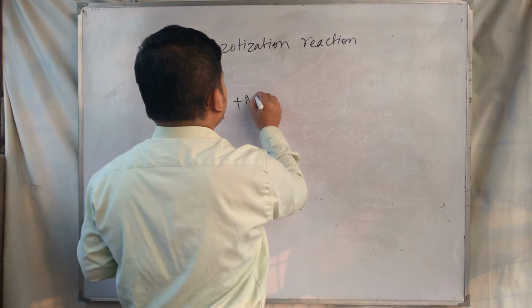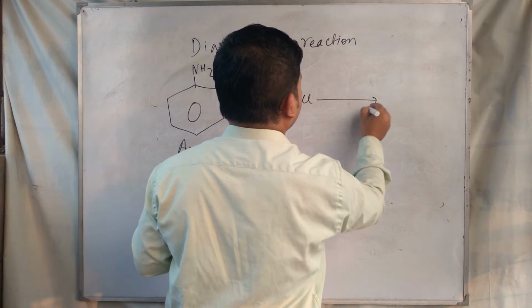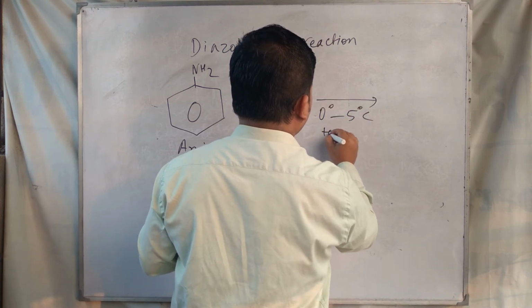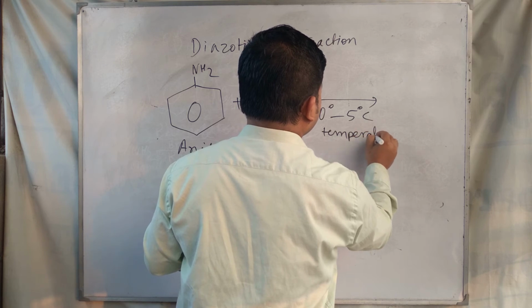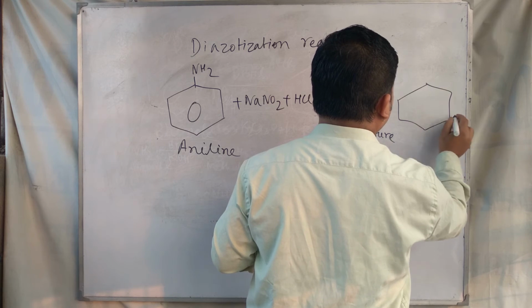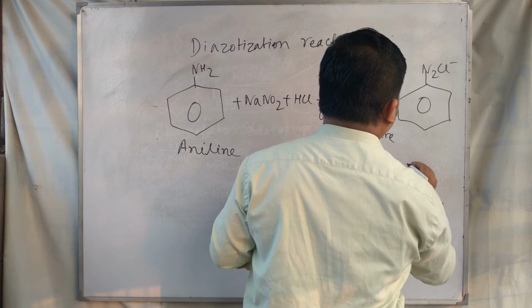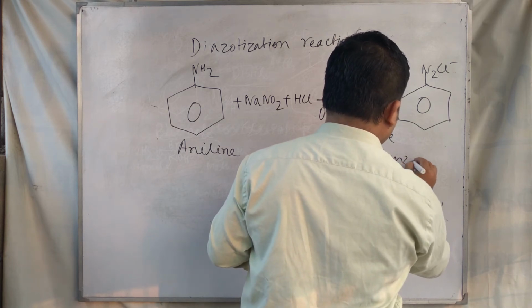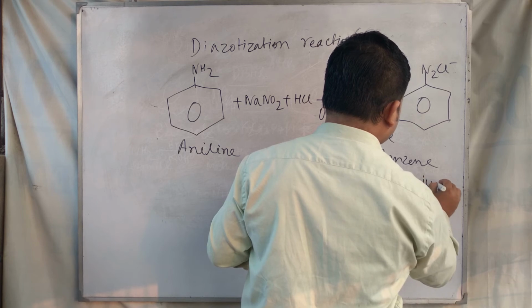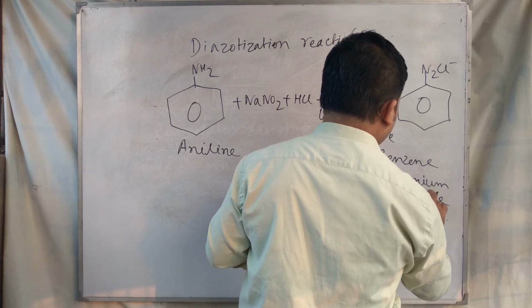Here we have to add NaNO2, hydrochloric acid, and a temperature of 0 to 5 degrees centigrade to produce benzene diazonium chloride.